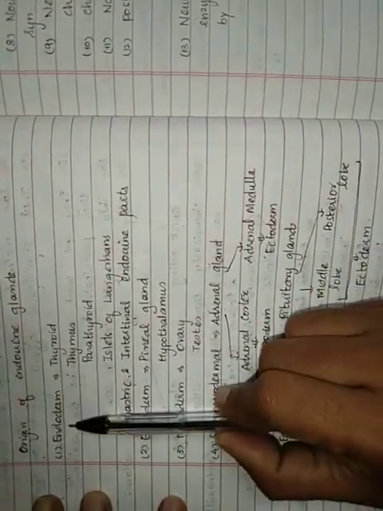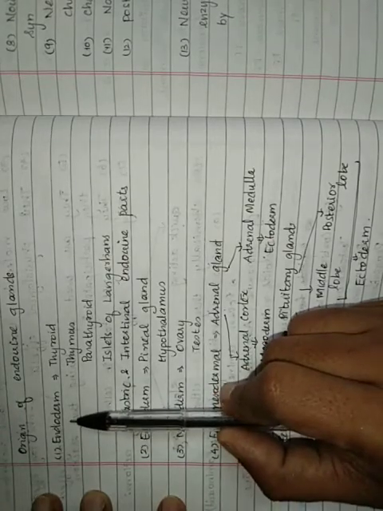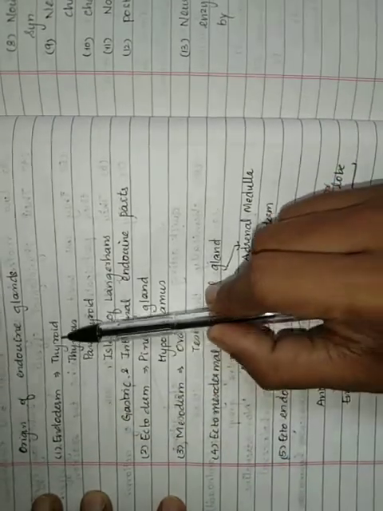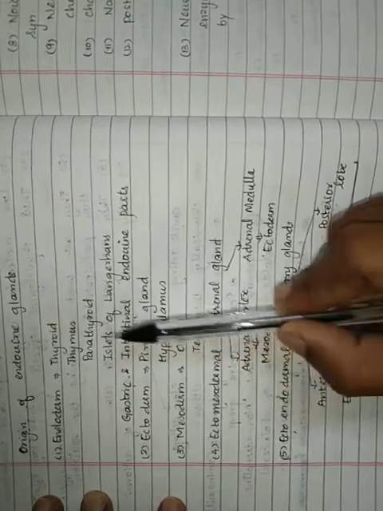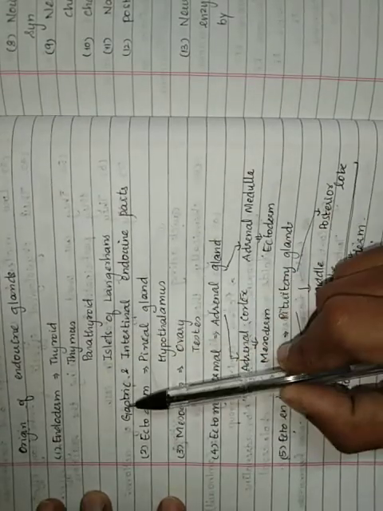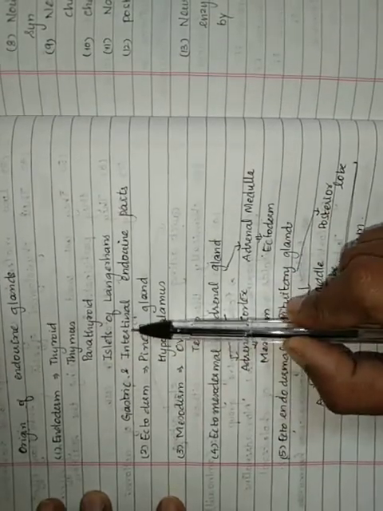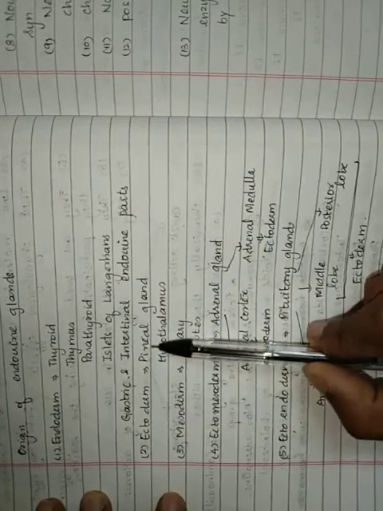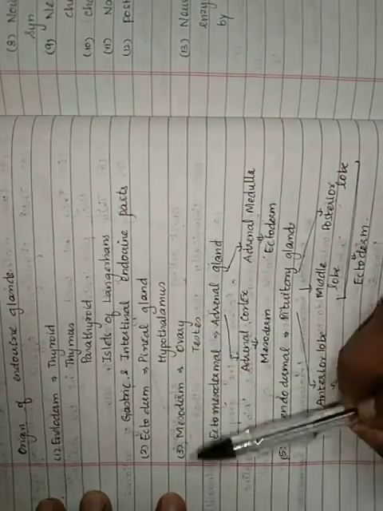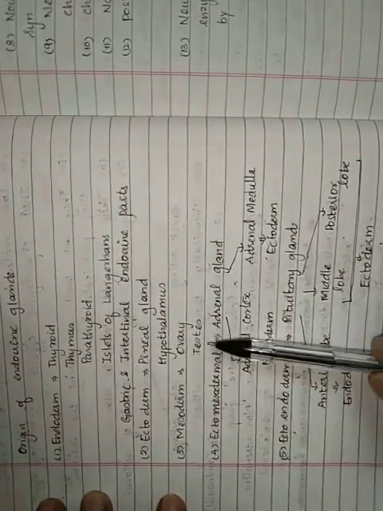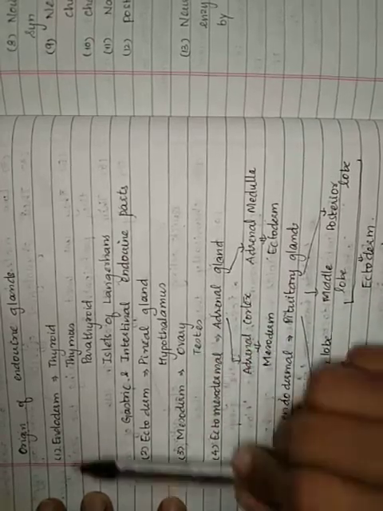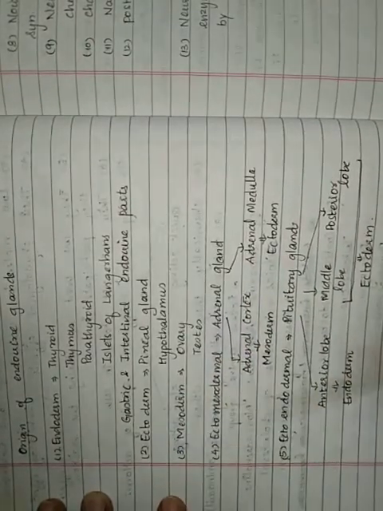From endoderm, the endocrine glands that are formed are going to be thyroid, thymus, parathyroid, islets of Langerhans and gastric and intestinal endocrine parts. And from ectoderm, pineal gland and hypothalamus is formed. And from mesoderm, ovary and testis is formed. So these are purely formed from endoderm, ectoderm and mesoderm.